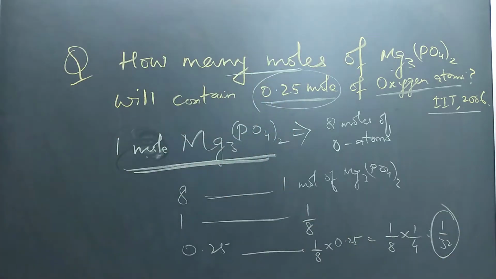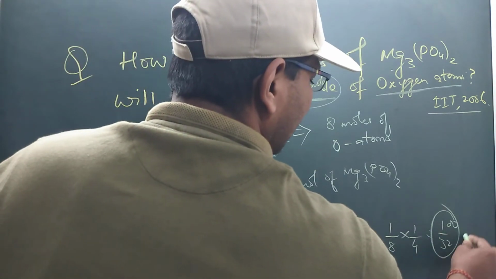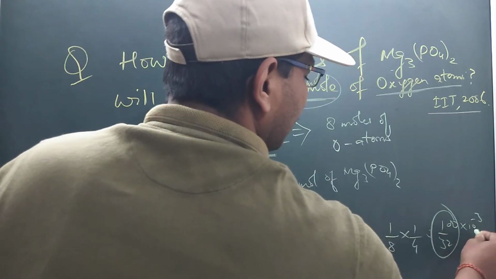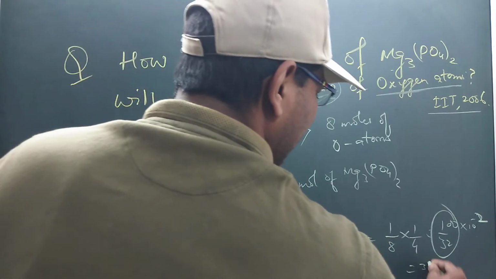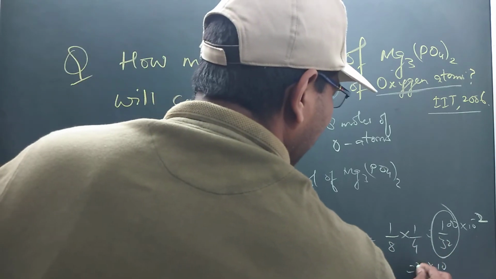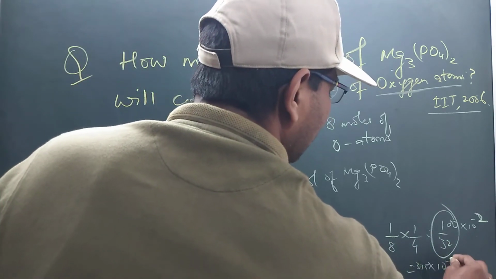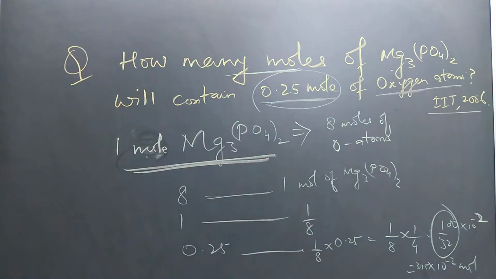How will you solve 1 by 32? Very easy, multiply and divide by 1000 by 100, that is 100 into 10 to the power minus 2. So you will get approximately 3.33 or 3.35 into 10 to the power minus 2 moles.